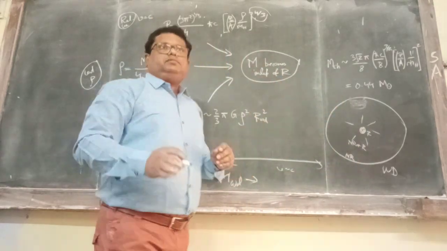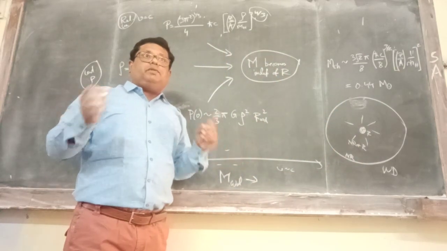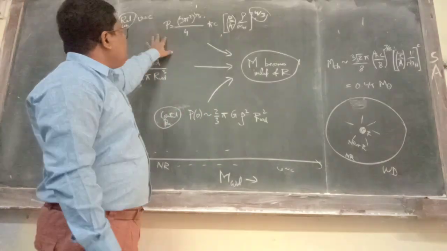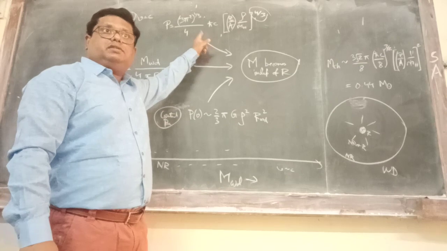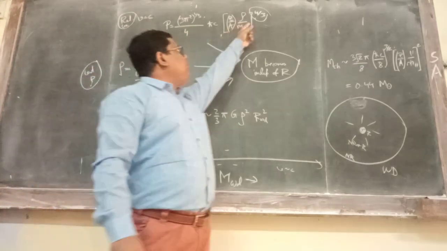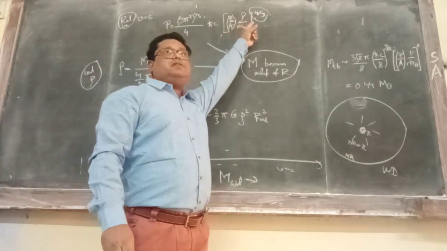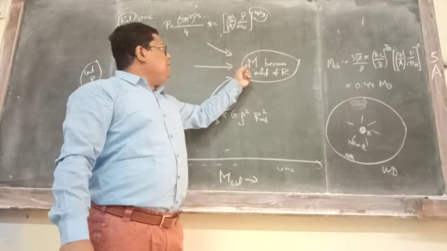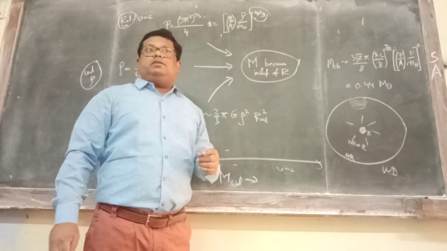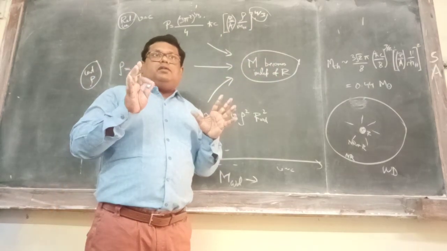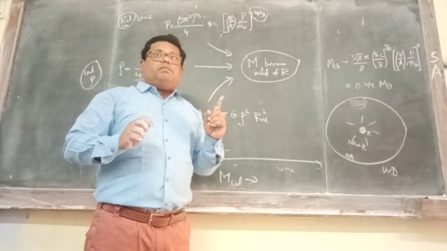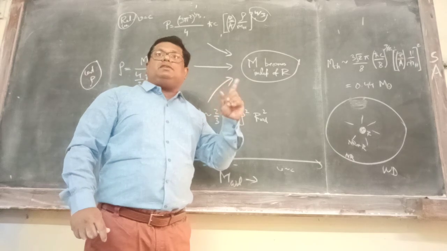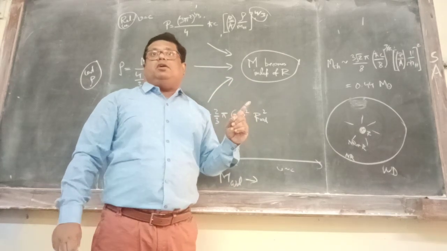Fine. So what, sir, what's the problem? The problem is this: the moment we have a relativistic case, the power dependence of pressure on density is 4/3, and as a result, M becomes independent of R. This means there is only one mass. Only one mass. And what is this? Which mass is this? This is the maximum mass of the white dwarf.